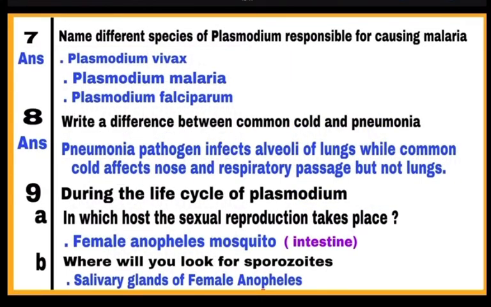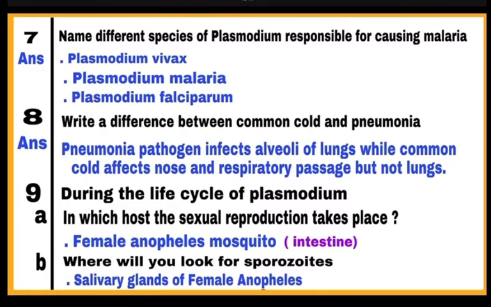Question number 7. Name the different species of Plasmodium responsible for causing malaria. Plasmodium is a protozoan which causes malaria, and 3 species of Plasmodium are Plasmodium vivax, Plasmodium malariae and Plasmodium falciparum.